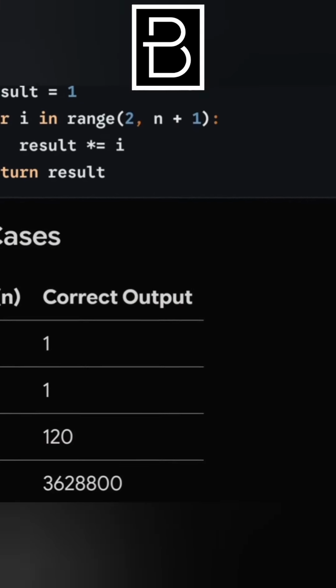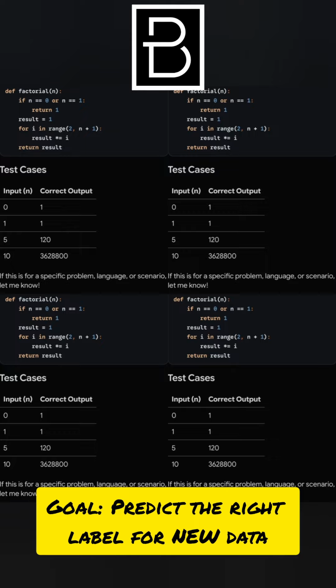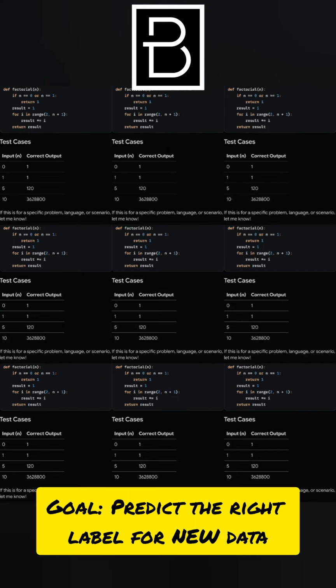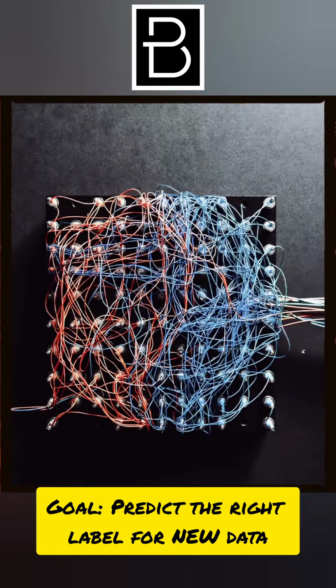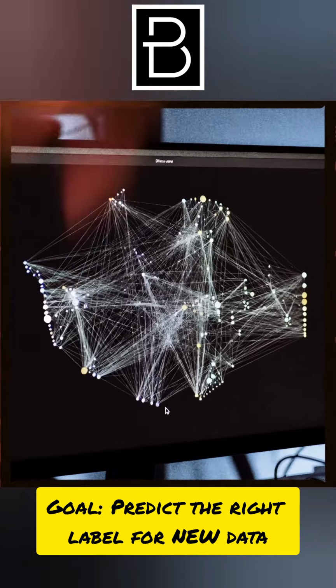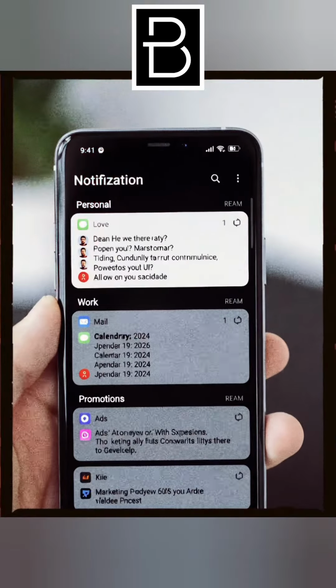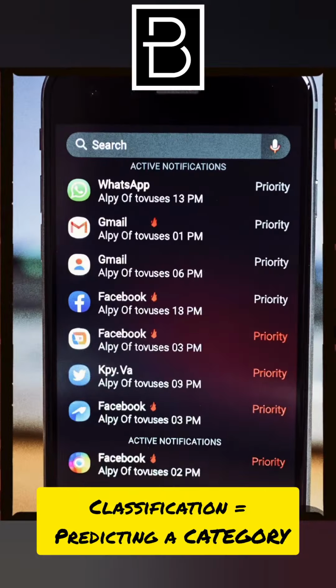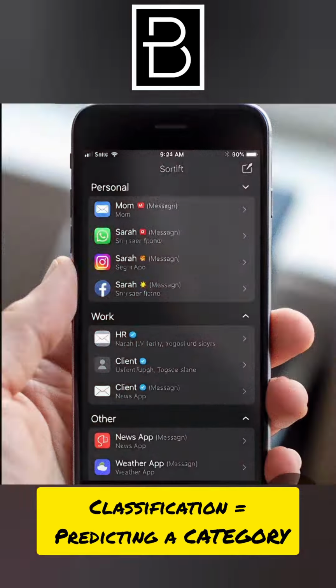The algorithm studies thousands or millions of these pairs and learns a rule, a function that maps new inputs to the most likely label. Once trained, it can look at a brand new notification and say, "This one looks high priority." Many supervised learning problems are about choosing the right category.